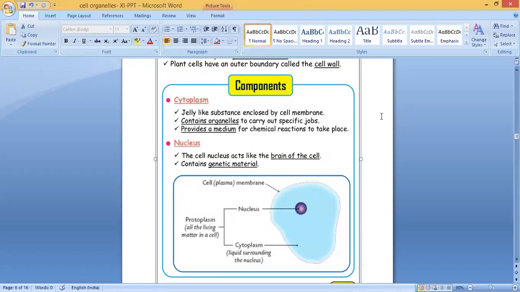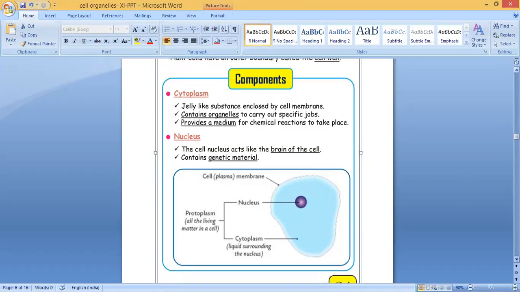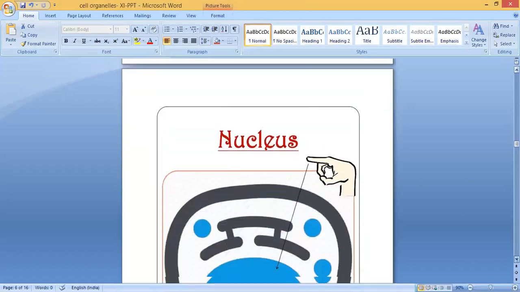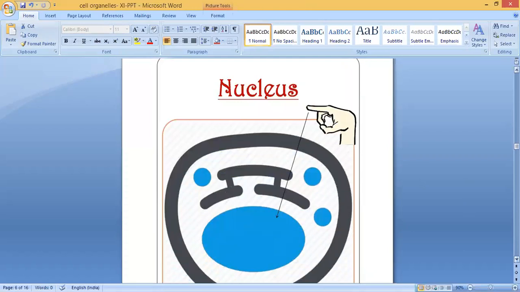It contains genetic material. Which material? It contains nucleolus and also chromosomes or chromatin fibers that contain DNA and RNA. So this is the nucleus, and this is the cell boundary, plasma membrane or cell membrane.